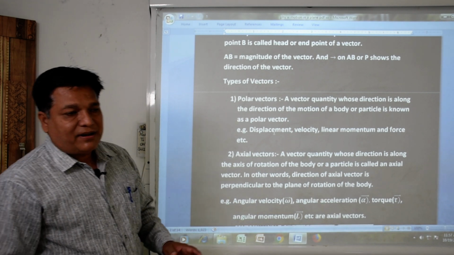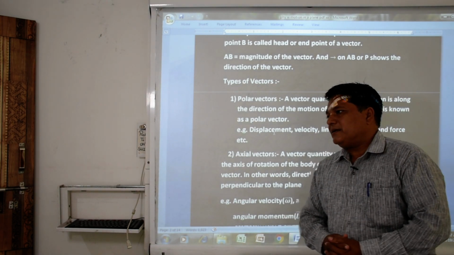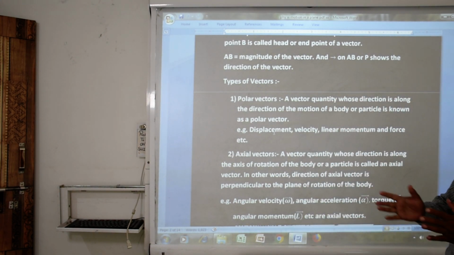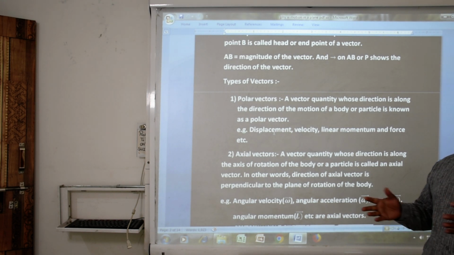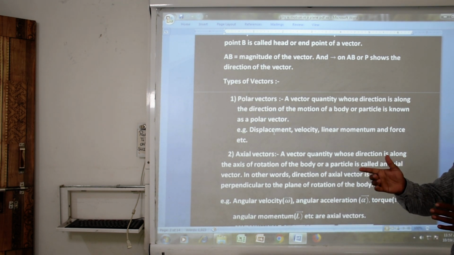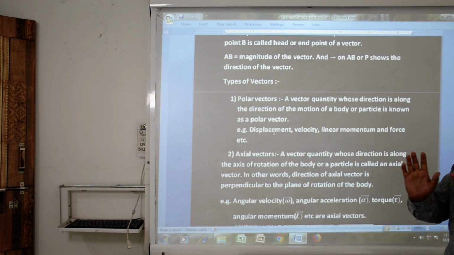Generally the vectors are classified into two parts. We consider that the types are polar vectors and axial vectors. What do we understand by polar vectors? Polar vectors are vector quantities whose direction is along the direction of a particular body or particle. Those types of vectors are said to be polar vectors.